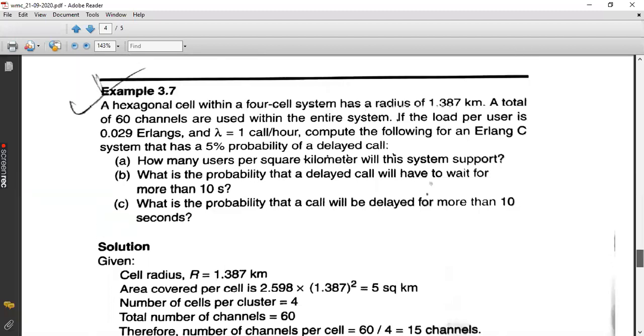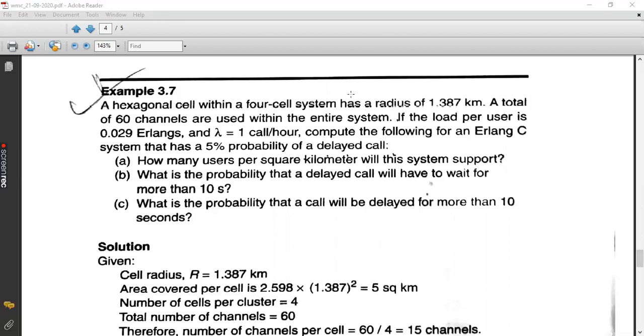So the given parameters are, one is capital N, that is the cluster size, it is 4. Then the number of channels is 60, radius is 1.387 kilometers. AU is the traffic intensity per user, 0.029 Erlangs. Arrival rate is 1, and GOS is 5%. And what you need to calculate is how many users per square kilometer the system will support. So you need to calculate capital U, the maximum number of users that can be supported by this particular system.